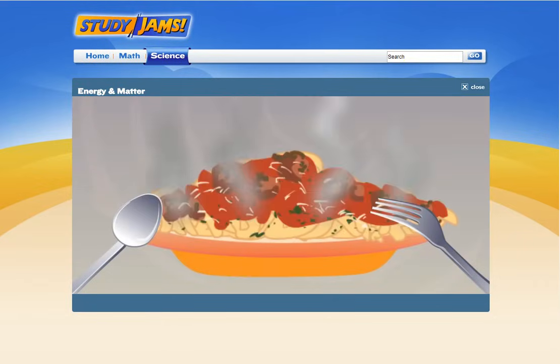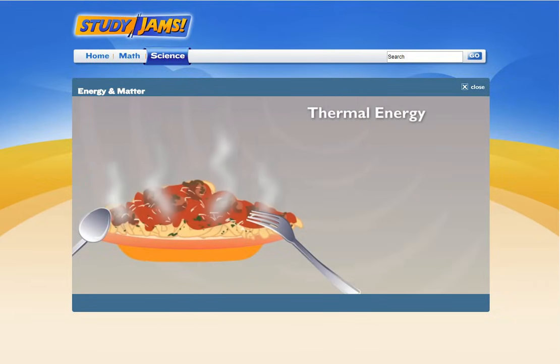Speaking of sound, know what sounds good? Food. Hey, food gives you energy, right? It does. There's thermal energy and chemical energy in a plate of food. Really? Yeah. Thermal energy is heat, and it's kinetic. It's the motion of atoms and molecules in matter.